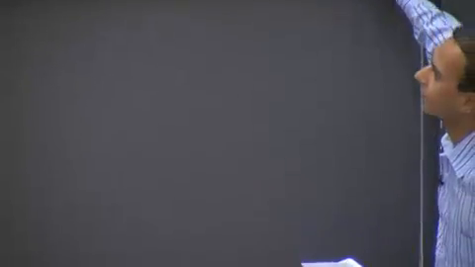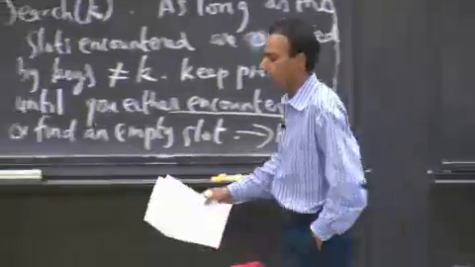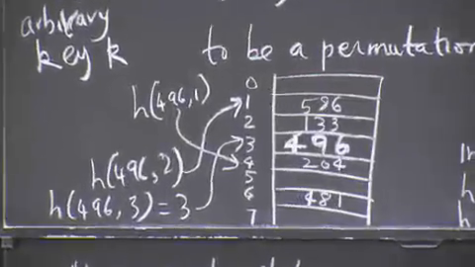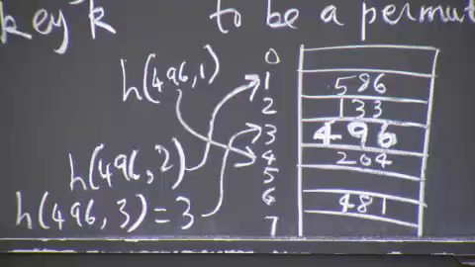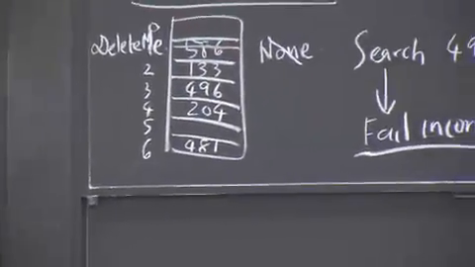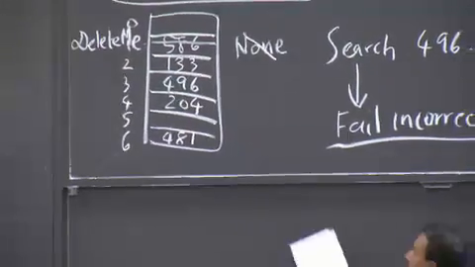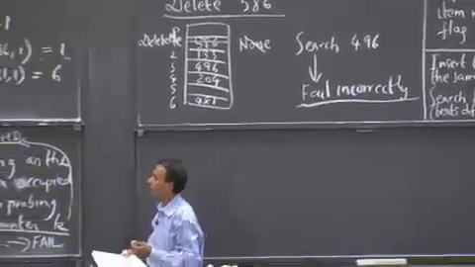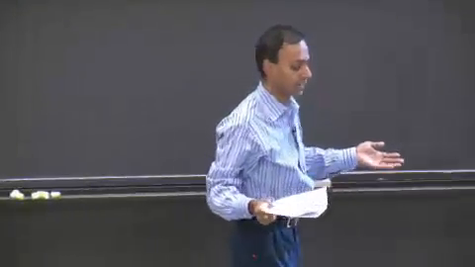So what would happen in our example? Well, going through exactly the same example, we started from here, and then we decided to delete 586, and so we replaced 586 not with none, but with delete me. The next time around, when you search for 496, what would happen is that you would look at the slot that contained 586, and you'd see that there's a delete me flag in there.